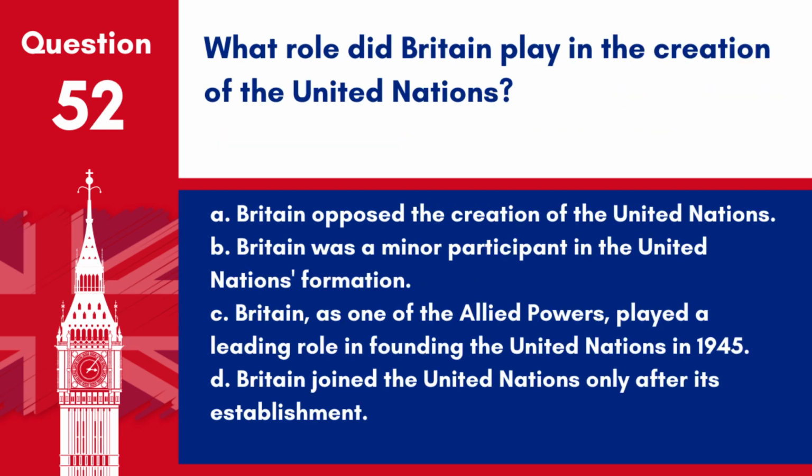Question 52. What role did Britain play in the creation of the United Nations? A. Britain opposed the creation of the United Nations. B. Britain was a minor participant in the United Nations formation. C. Britain, as one of the Allied powers, played a leading role in founding the United Nations in 1945. D. Britain joined the United Nations only after its establishment.